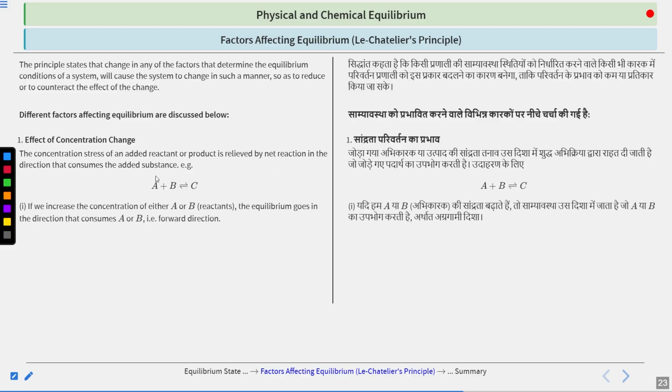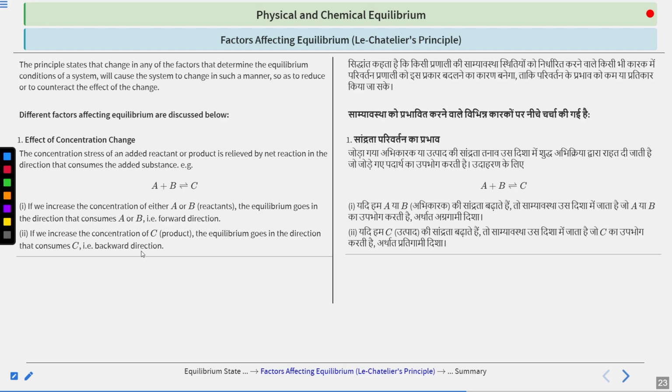Now, if we increase the concentration of either A or B, that is your reactants, then the reaction will move in the forward direction so that it can consume A or B. Similarly, if we increase the concentration of C, the reaction will go in which direction? In the backward direction so that C can be consumed, because C is on the product side. If you increase it, the reaction will go backward. Clear?